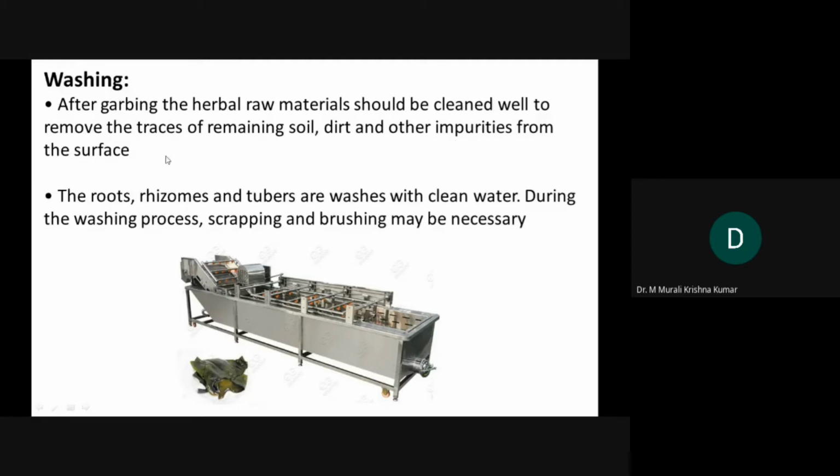Dirt and other impurities must be removed from the surface. Roots, rhizomes, tubers, especially these three that grow directly in soil, are supposed to be cleaned with water. You can easily see this in Raitu Bazaar or in the vegetable market, where the carrots, beetroots, etc. are completely cleaned. The garbling and cleaning process is over by the time they reach the vegetable market. That's the reason why you will be able to see clean carrots. Here also we have automated machinery available for the cleaning process.